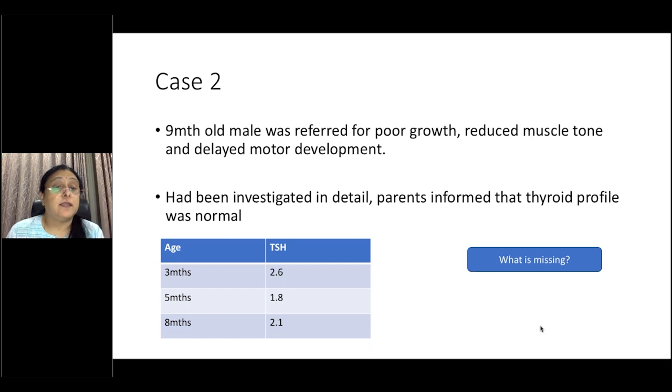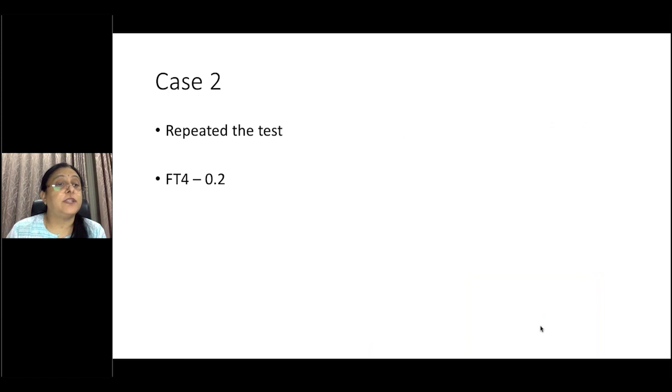Well, in this case, on all 3 occasions, only a TSH was done, and a free T4 or a T4 was not done. So I repeated the test with a free T4, which was 0.2, and TSH was 2.2. This is telling us that this child has hypothyroidism, suggestive of a central hypothyroidism, because your TSH is inappropriately low for your free T4. When you come across a picture of central hypothyroidism, you always need to make sure that this infant doesn't have adrenal insufficiency. So we did a cortisol, which was 1.4 micrograms per dL.